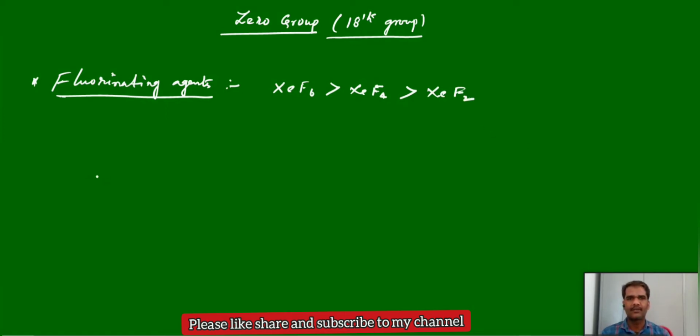We can see a few chemical reactions related to this fluorinating property. Xenon hexafluoride, if we treat with ammonia, can give ammonium fluoride.